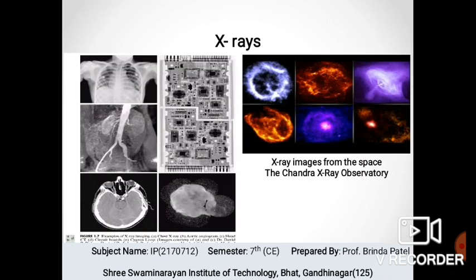Here we can see two main images. The one on the right is X-ray images from space taken at the Chandra X-ray Observatory, and on the left it has 5 individual images from the book.